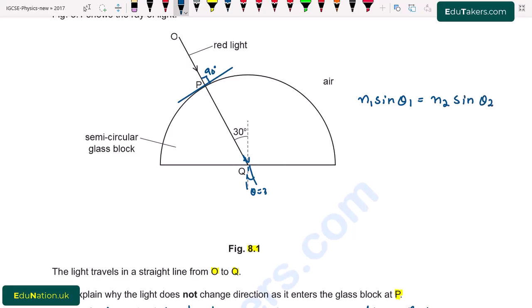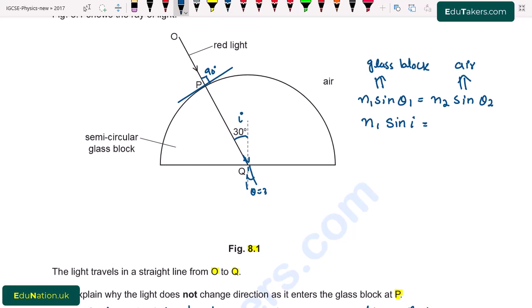This one is for glass block and this one is for air. So n1 is basically the refractive index of the glass, while sin theta 1 is the sine of the angle made in the glass block. Here it is the incident ray, so this angle is basically the angle of incidence. I write here sin i.